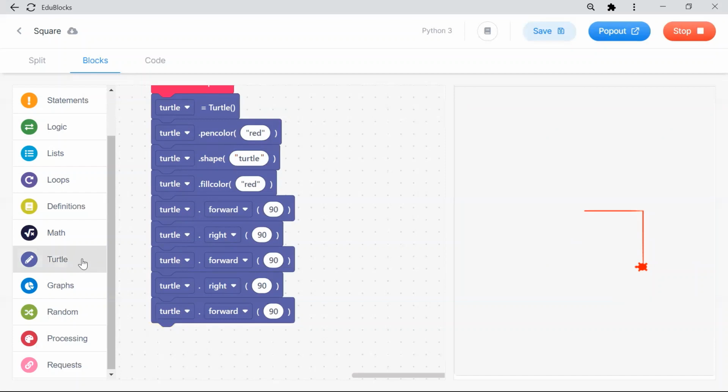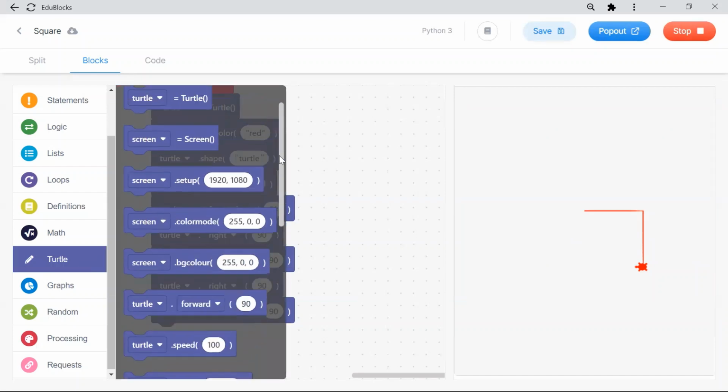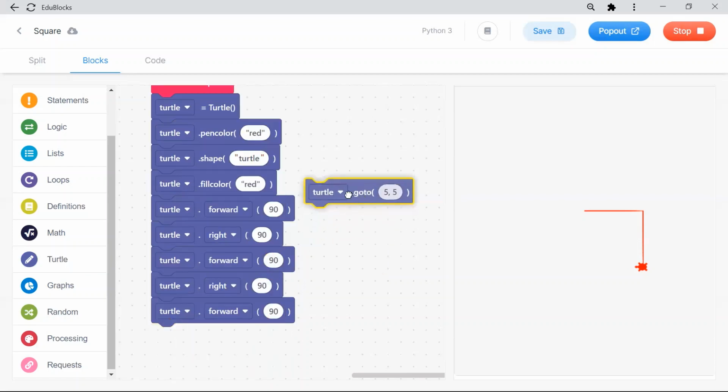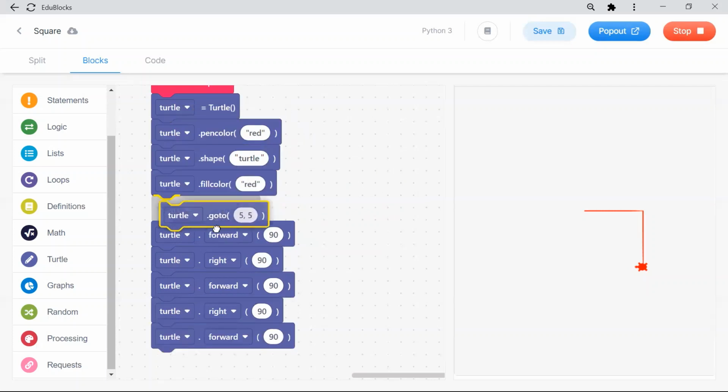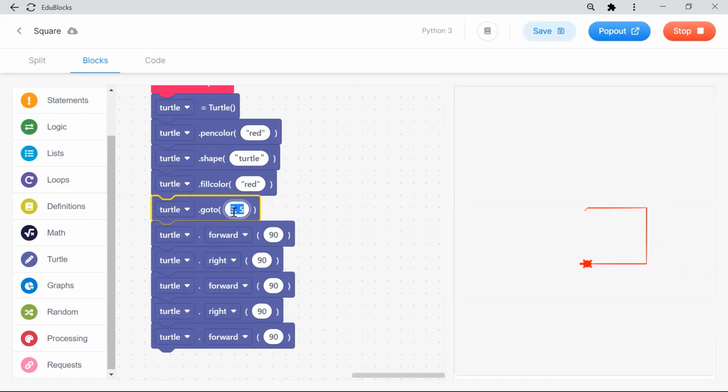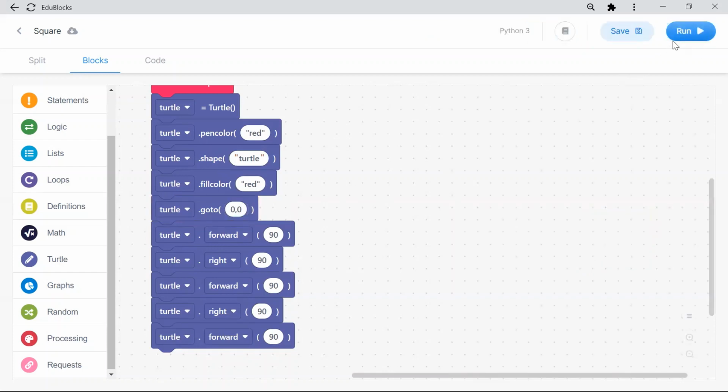So if you go to turtle, you can see the coordinates. Some lower grade students are also there, and I don't want them to get confused. You can check with go to. Here go to is there, right? When the first step itself, you can put go to. Here in go to, I can tell what is my x-axis, what is my y-axis. See, it is coming from here. So I will give 0, comma 0. So you can change the position where I want.